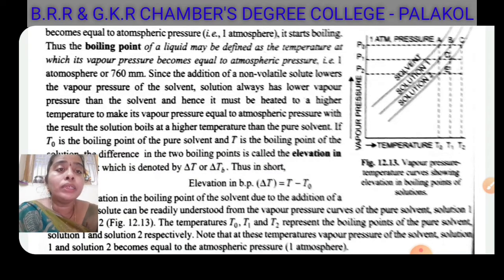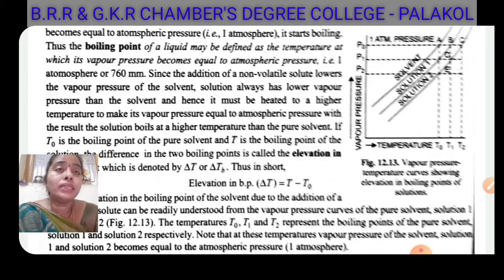Why? Because in the solution, the solvent has non-volatile solute particles added to it, so it has to be at a higher temperature to form vapors. If T0 is the boiling point of the pure solvent and T is the boiling point of the solution, the difference in the two boiling points is called elevation in boiling point.